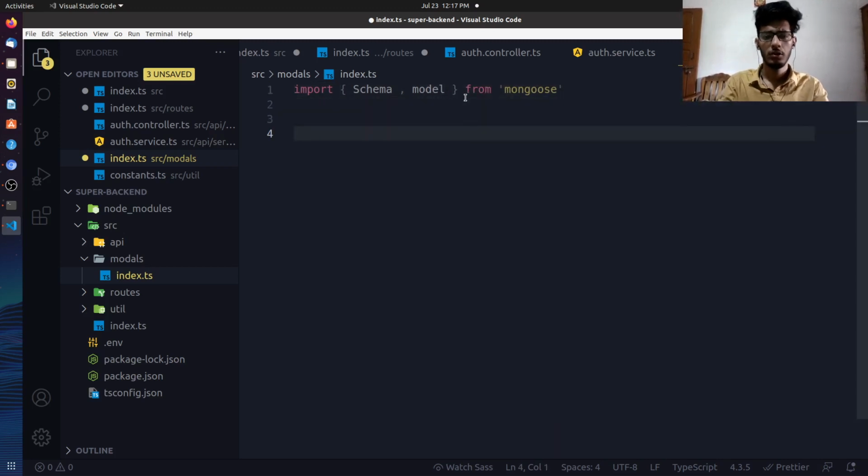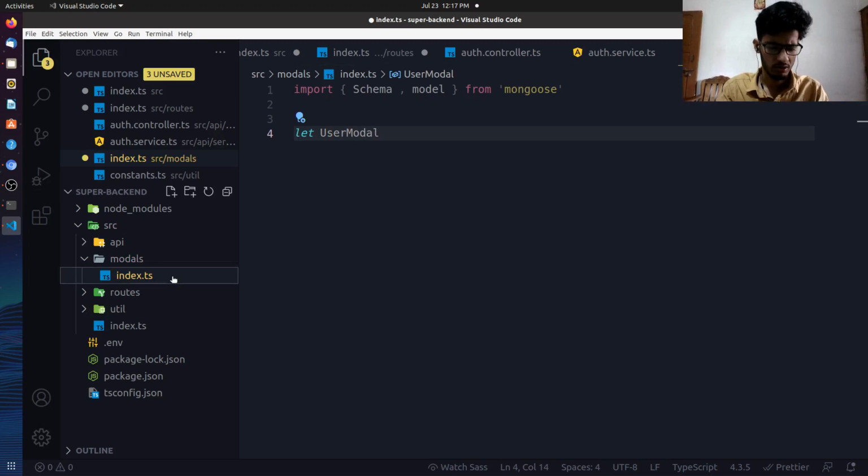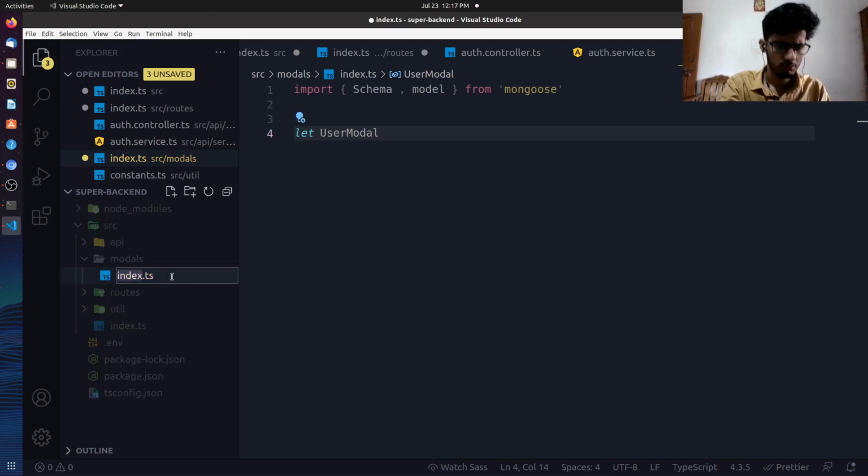Once we do that, we can call user model. Why have I named this index? I don't know. That should be user.modal.ts.